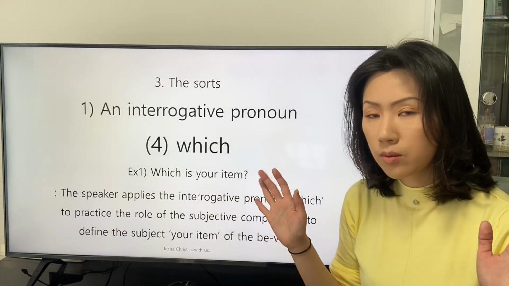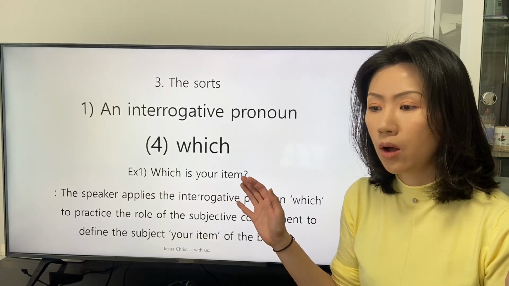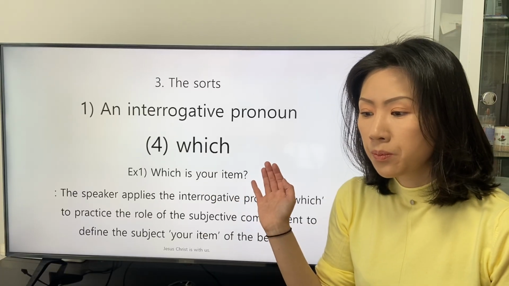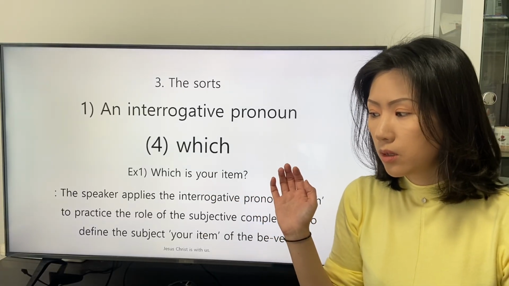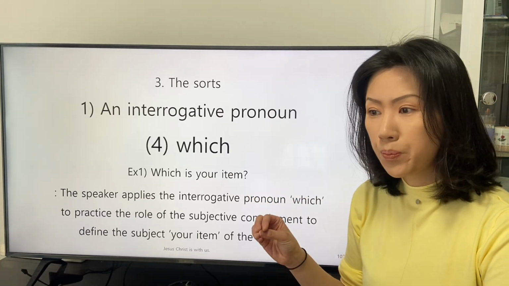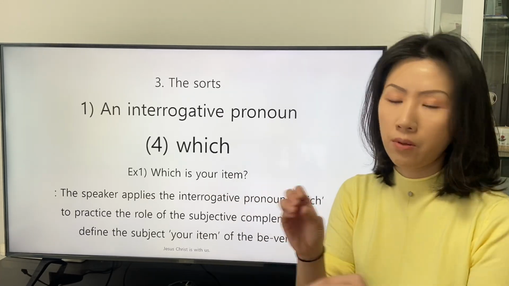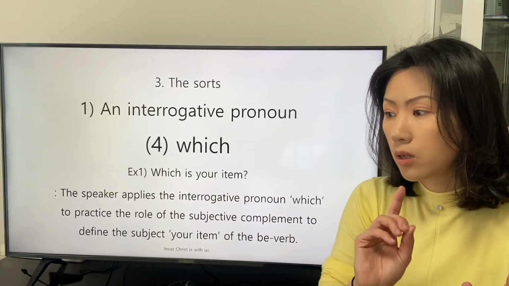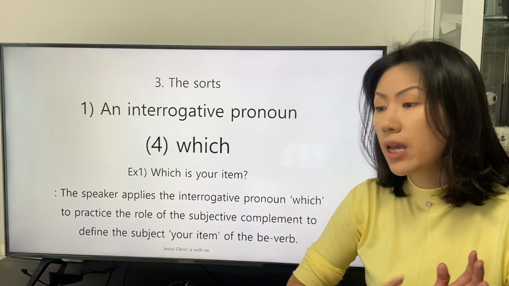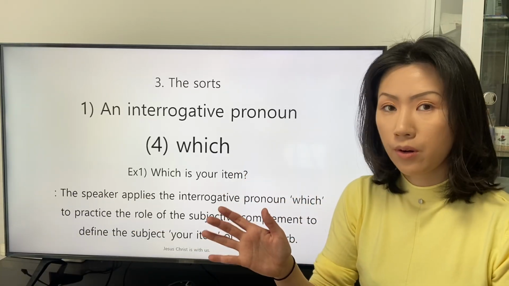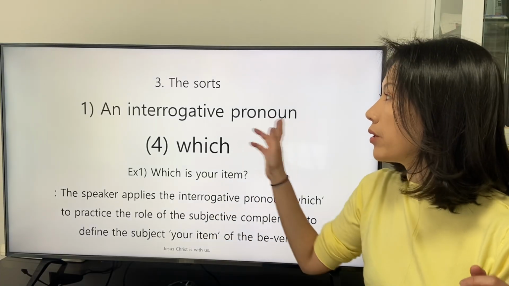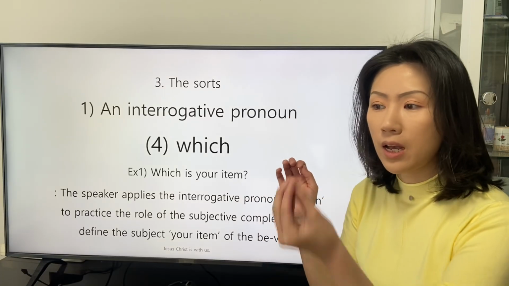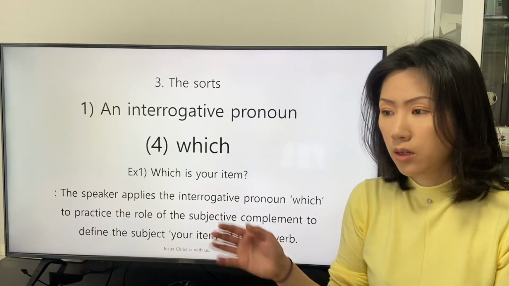In this situation, there can be some items on a desk or a floor, and it might be the time to bring back the items on the floor or the desk. In that case, we can indicate one of the items on the floor or the desk with the interrogative pronoun which, and we admit that the number of the items is limited.